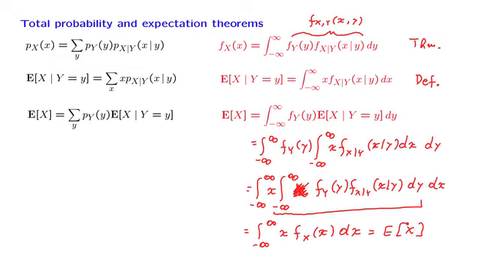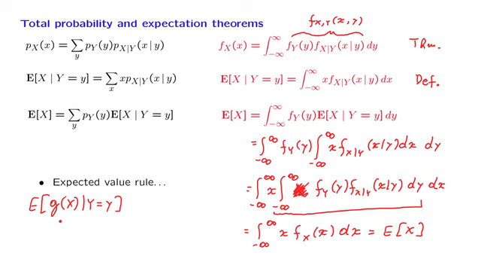Finally, we have various forms of the expected value rule which barely deserve writing down because they're exactly what you might expect. Consider, for example, an expression such as this one, the expected value of a function of the random variable x, but conditioned on the value of the random variable y.